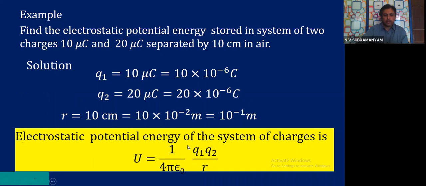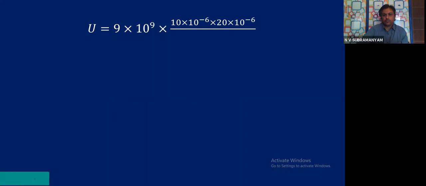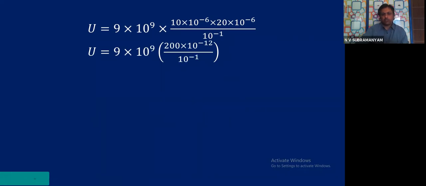Then the electrostatic potential energy of the system of charges is U equals 1 by 4 pi epsilon 0 Q1 Q2 by R, where R is the distance between the two charges. Now substitute the values, children. I am substituting the values. Let us try to understand what we did here.